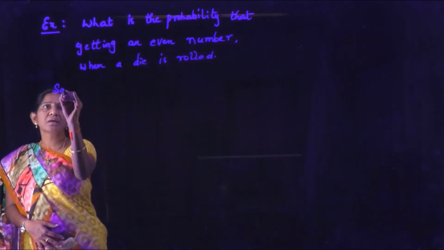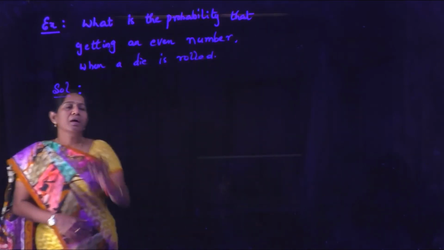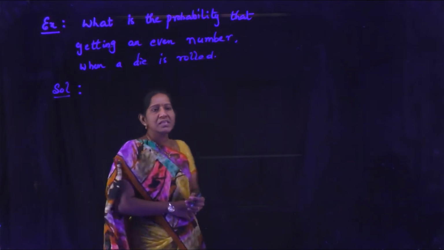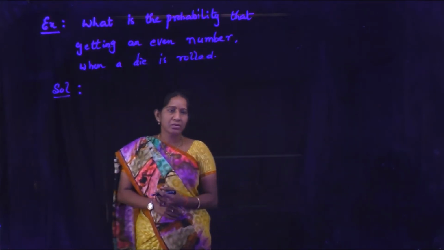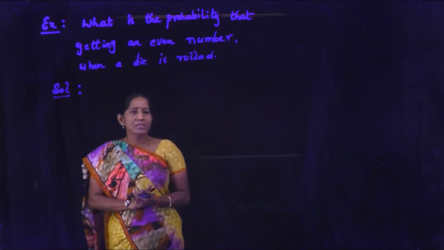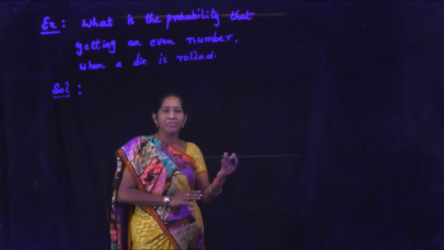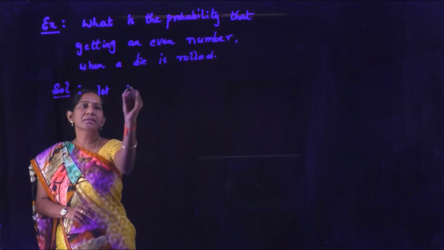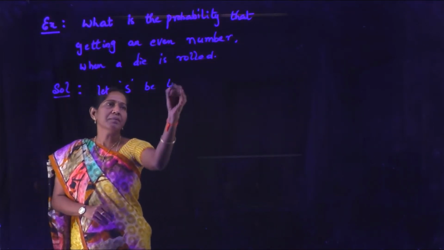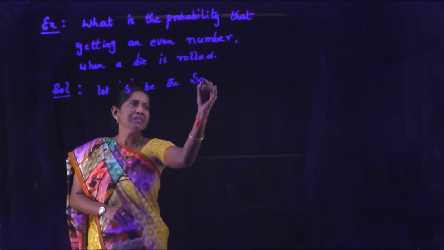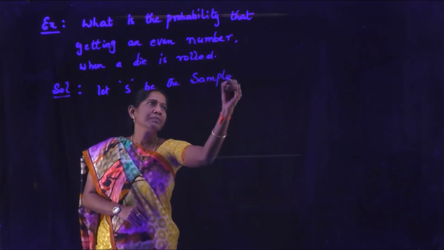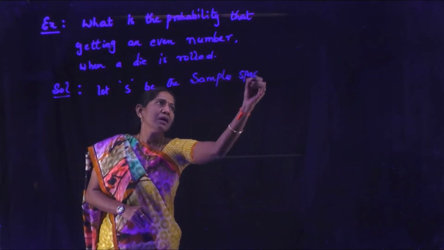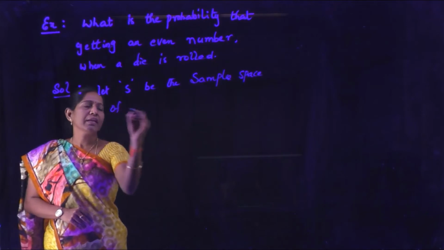Let S be the sample space of a die rolled.